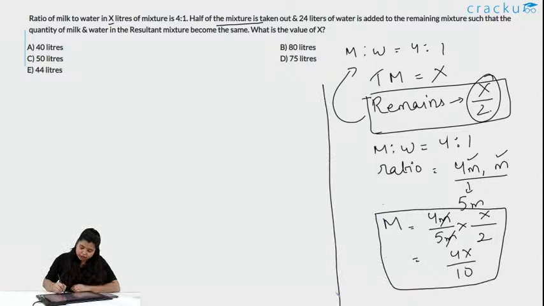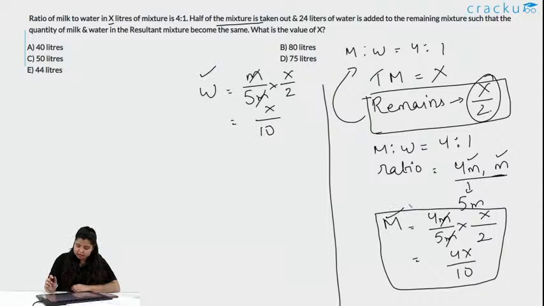Similarly, for water, it is m. So what will it be? m by 5m into the remaining mixture, so it is x by 10 again. So we know the quantity of water and milk here.